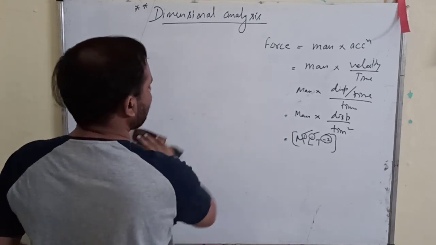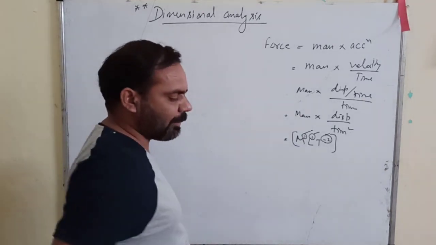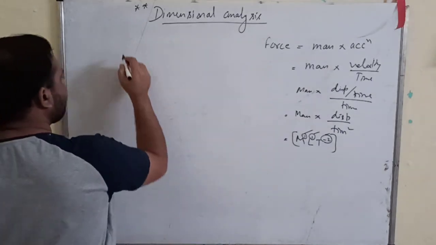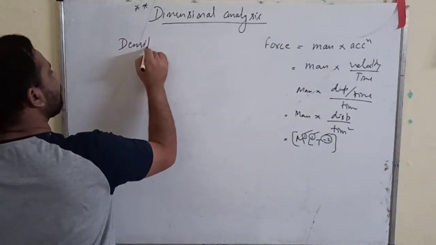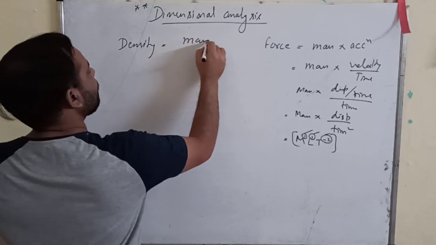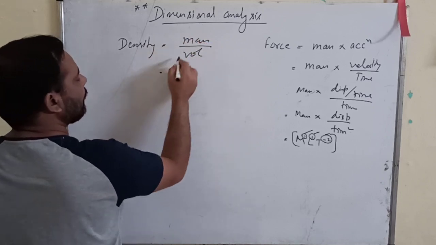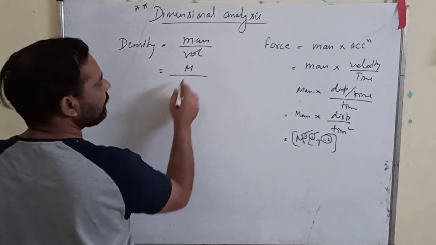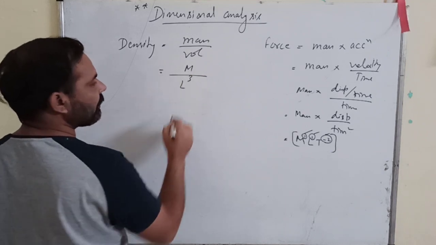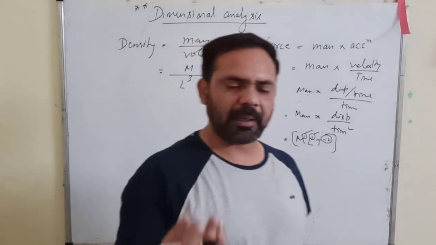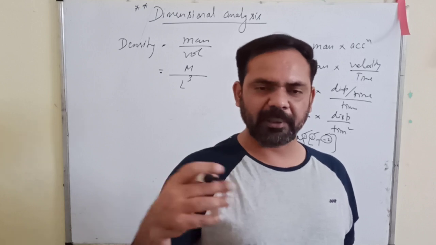A few more examples you can write, like the example I gave you here. Another example you can take is density. Density equals mass upon volume. Now mass can be written as M and volume is L cube. If you take L into B into H, that will be the volume.